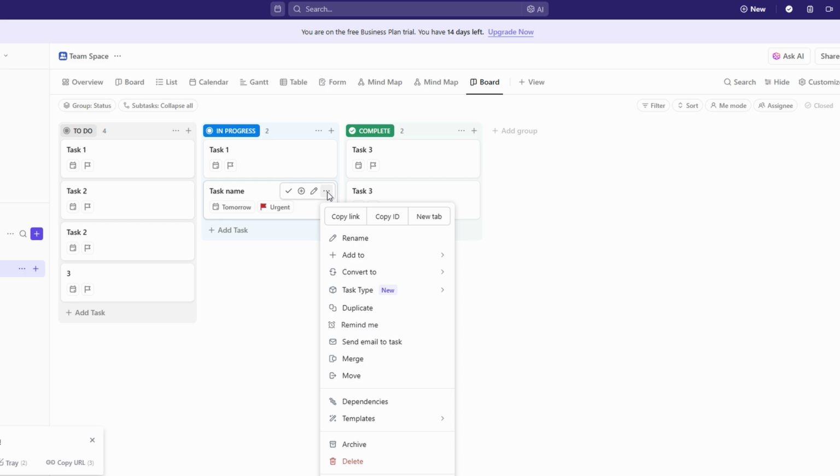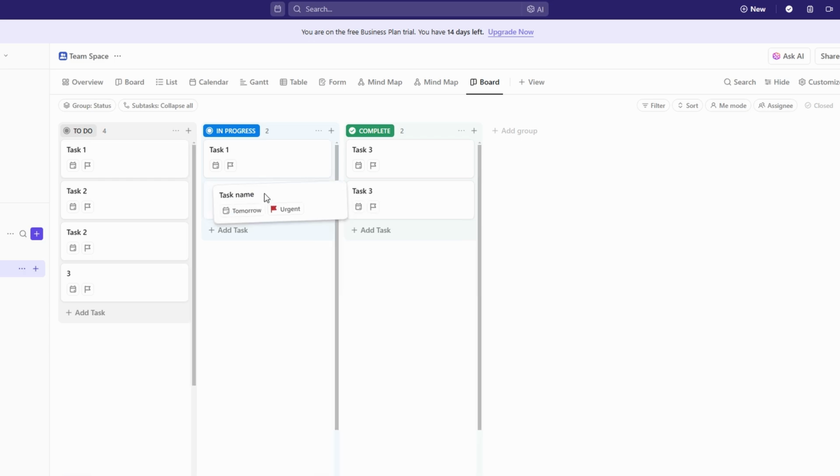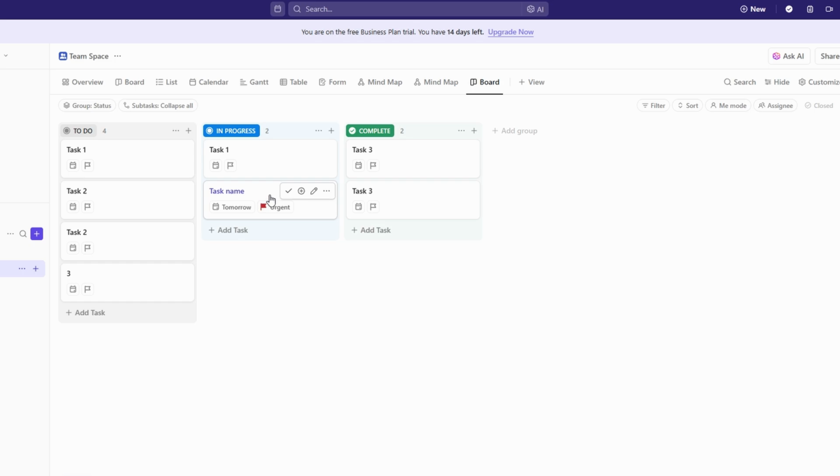One of the best things about the board view is its dynamic and interactive nature. You can quickly drag and drop tasks between columns to reflect changes in workflow, such as shifting a task from pending approval to final review or from urgent to completed. This makes it effortless to keep your board updated without manually changing statuses one by one.